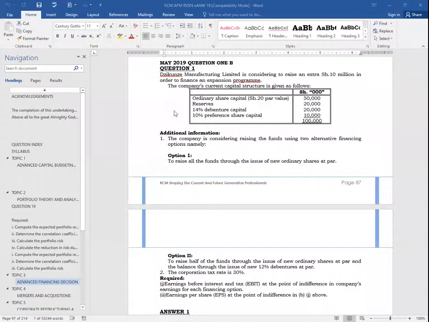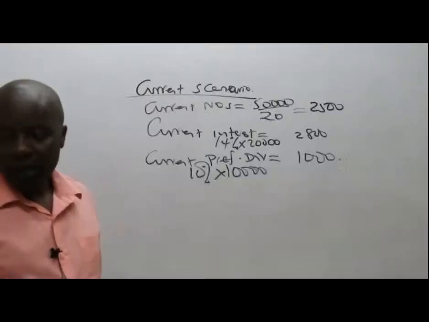So now they are telling me option 1 is to raise all the funds needed using ordinary shares at par. Remember up there they told us that they wanted us to raise shillings 10 million extra.